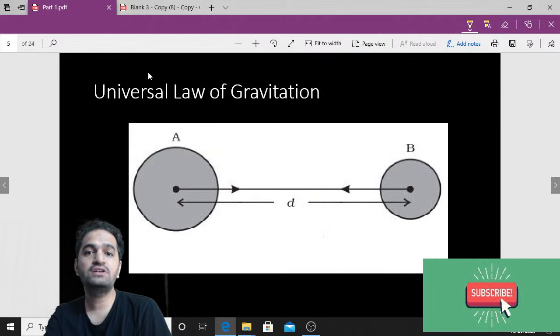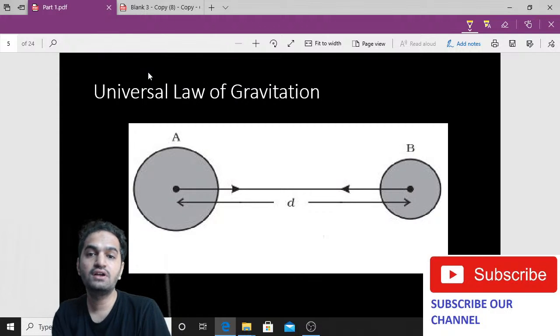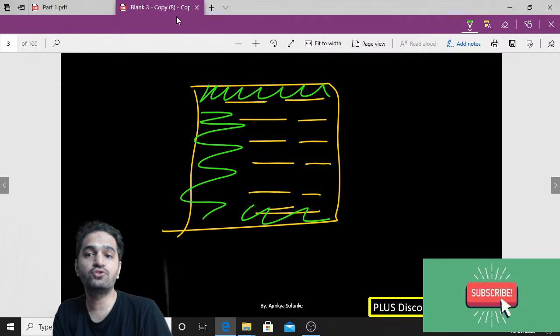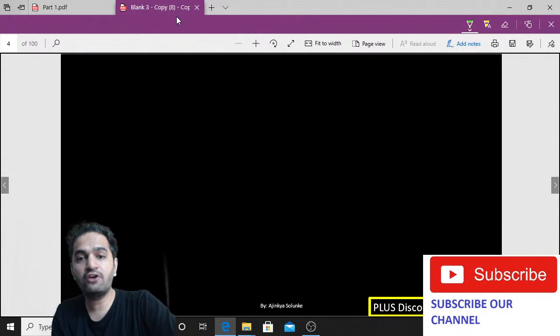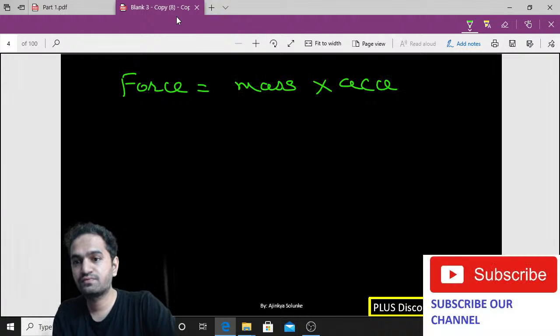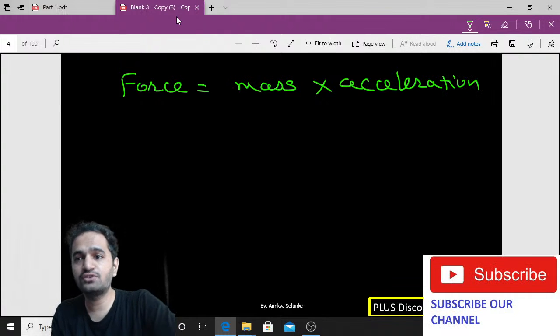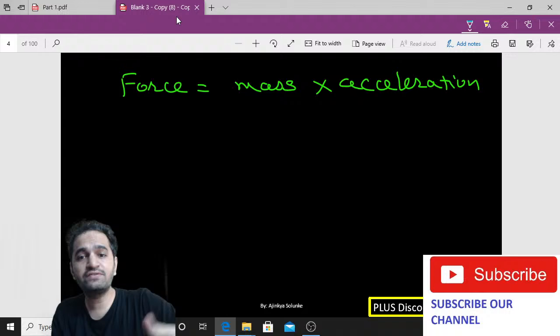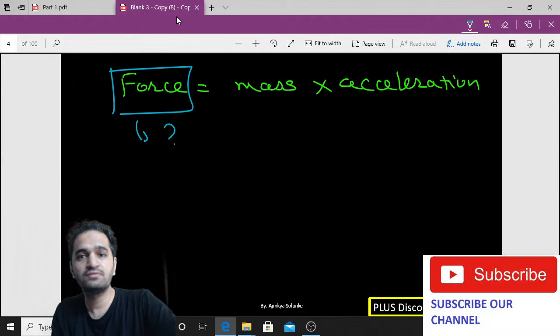Okay, now the next thing we are going to understand is, you already know gravitation is nothing but a force, right? Gravitation is nothing but the force. Now a basic formula which you have for force is force is equal to mass into acceleration. This is the formula, right? Force is equal to mass into acceleration. But have you specified which force you are talking about? The force has not been specified, right? It can be any force.